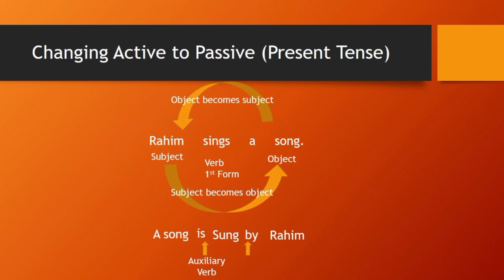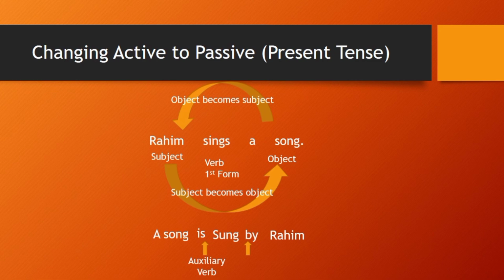If we change it into a question, who sung the song? A song is sung by Rahim. So the subject, or doer, you are finding the answer of who the doer is. So here as well you have the answer. The subject became an object, the object became a subject.